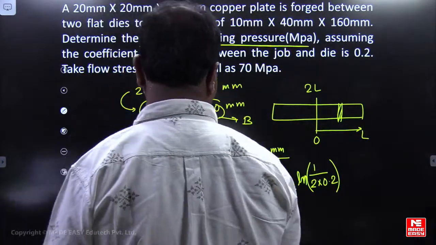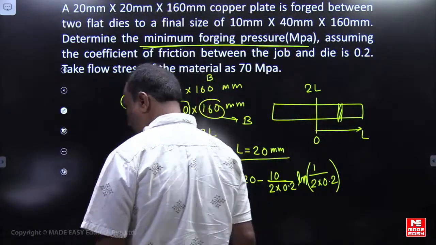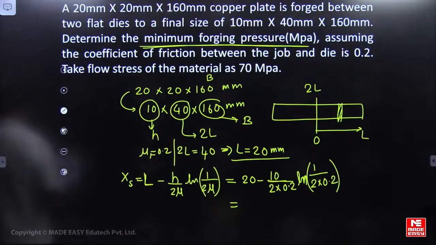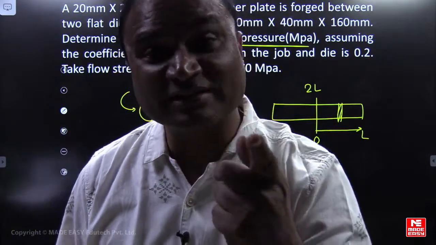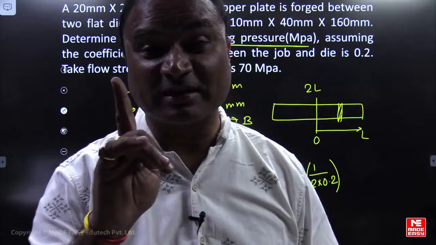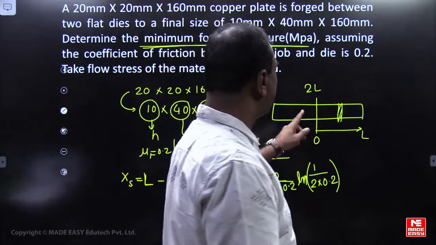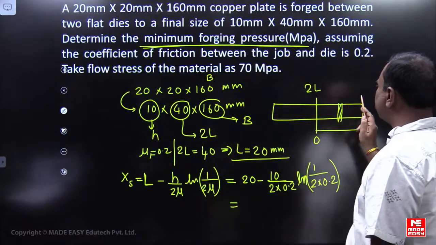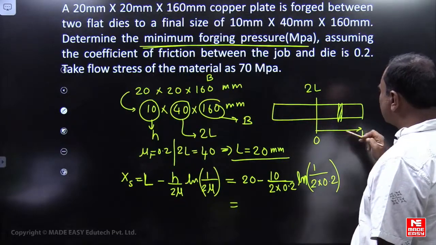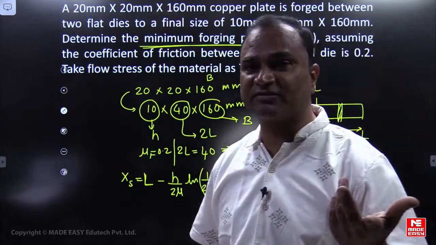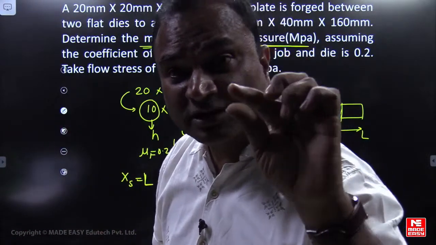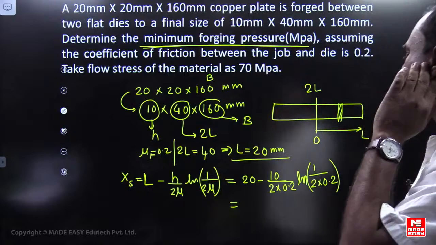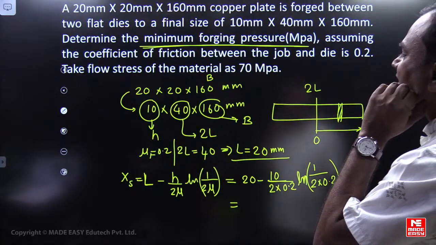Please tell me here now, friends. What is the sticking length you are getting? Positive or negative? No integration is required. Only pressure is asked. Force is there, integration is required. Please revise that. We are calculating pressure, friends. Pressure multiplied by area, limits from 0 to L means you are calculating the force, where integration is required. Integration means it will take more time. They are asking in GATE examination up to pressure only. Up to pressure only the questions will be given.